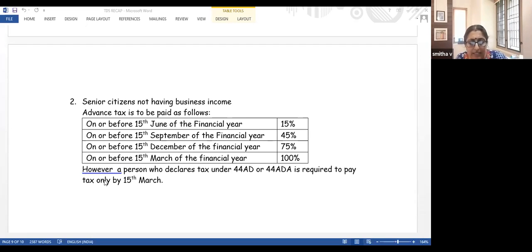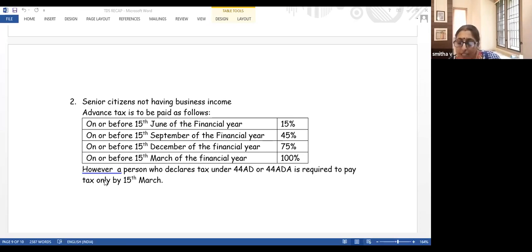Those who pay taxes under a presumption, that is the income tax department assumes that 8% is your total profit, or that 50% is your profit, or that 7,500 per month is your total profit. Those sections were 44AD, 44ADA, and 44AE. These are the various sections for presumptive taxation.